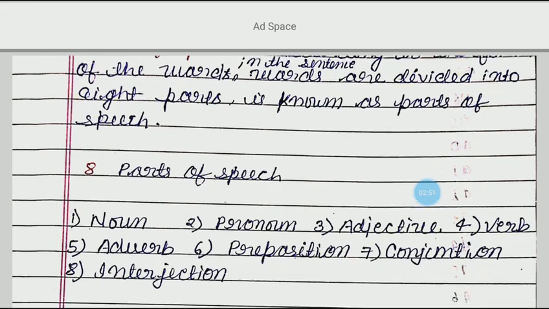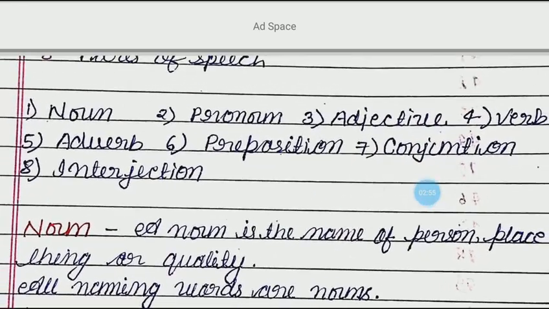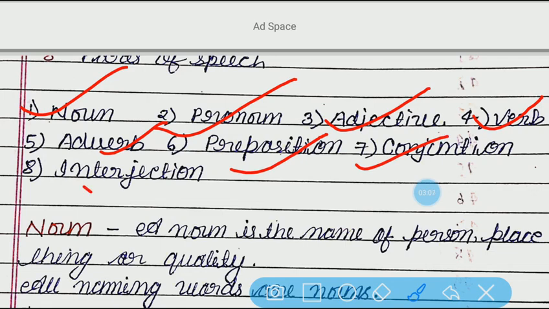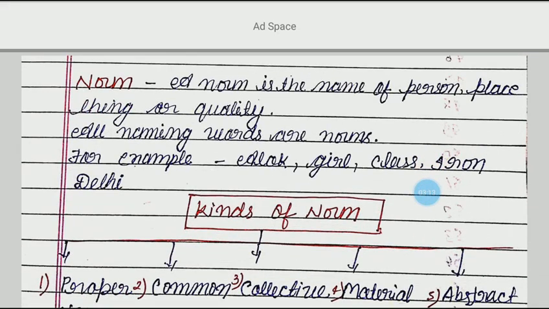So how many parts of speech are there? There are a total of 8 parts of speech. You can see here. It is noun, pronoun, adjective, verb, adverb, preposition, conjunction and interjection. One by one, we shall continue.